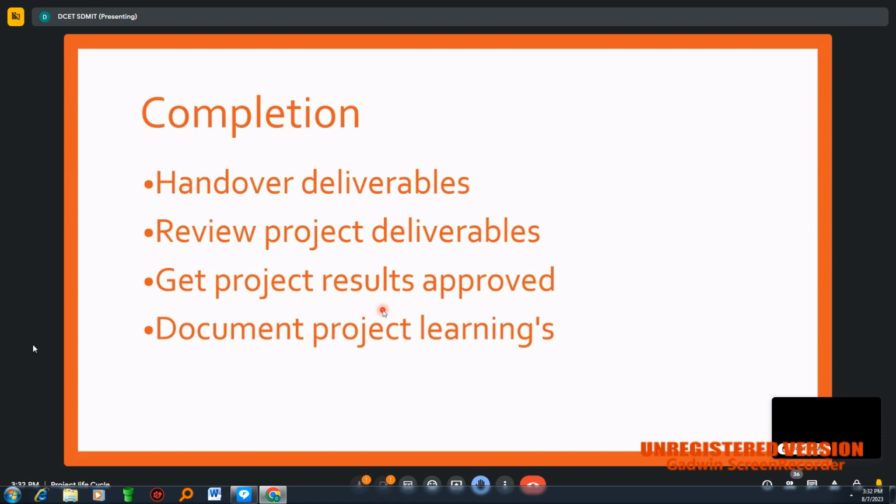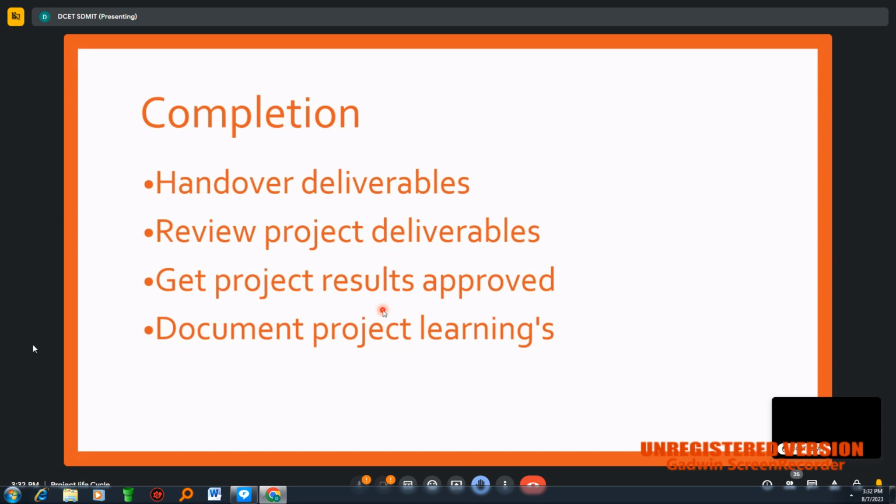If the client says these are all the materials you have to use, or say for example, if the client is giving some software company the work to develop an app for mobile. Once the app is developed, here you need to check whether the app is working properly or not. If the app is working perfectly, then it is to be approved. Otherwise, if the app is showing some errors, automatically the project will not get completed. He will raise some issues, and after solving those issues, it is to be approved, right?